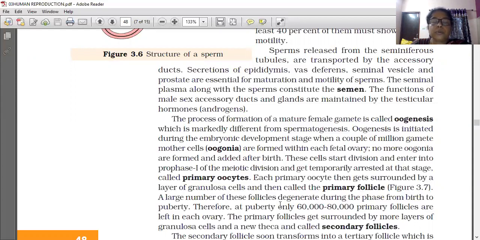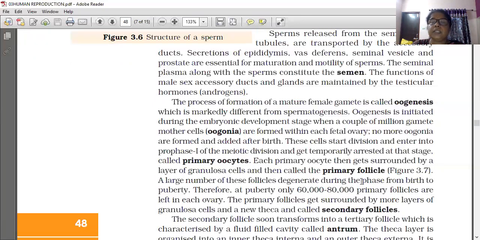A large number of these follicles degenerate during the phase from birth to puberty. So at puberty, millions of cells are not there. We had learned that when it was a fetus, millions of gamete mother cells were forming, but some cells degenerate. When it attains puberty, only 60,000 to 80,000 primary follicles are left in each ovary.